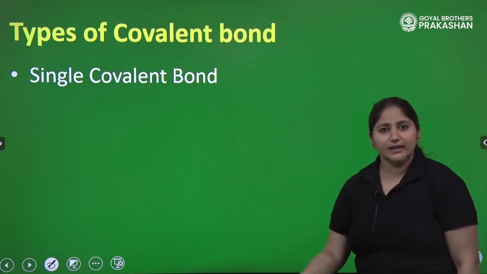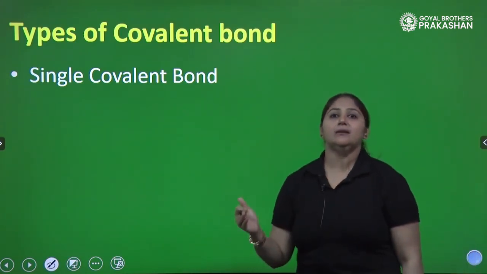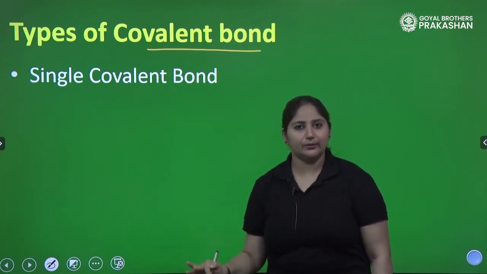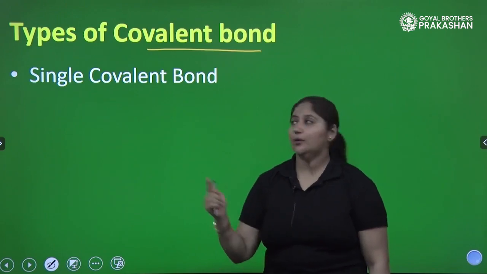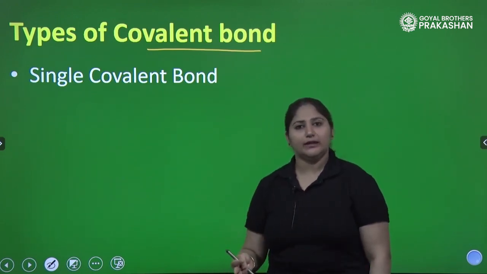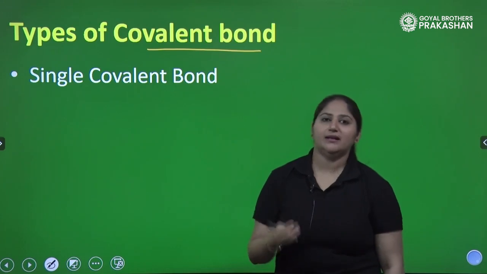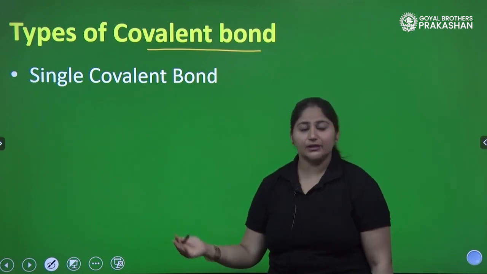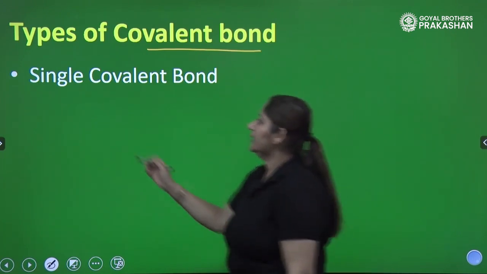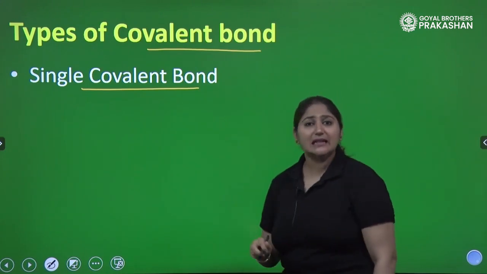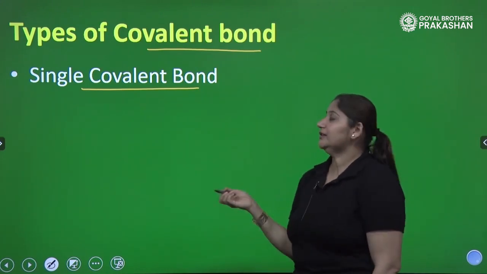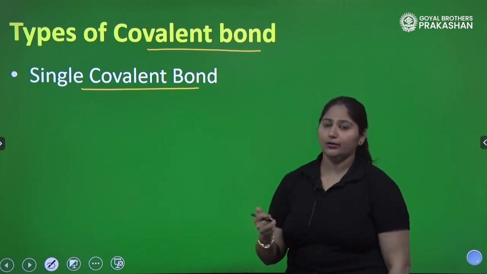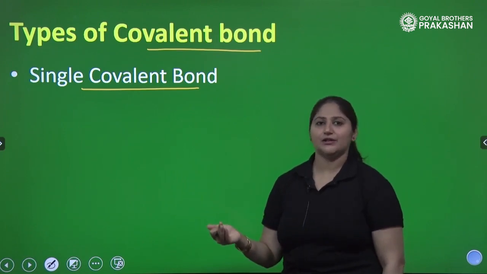To understand the examples, let's also talk simultaneously about the types of covalent bond. Children, there are 3 possible types of covalent bond: single covalent bond, double covalent bond and triple covalent bond. Let's understand one by one with various examples, so we will be able to understand how sharing takes place. What about single covalent bond? Single means one, right? So, here the covalent bond will be formed by one electron shared by each atom. Let's do the example first and then write the definition accordingly.